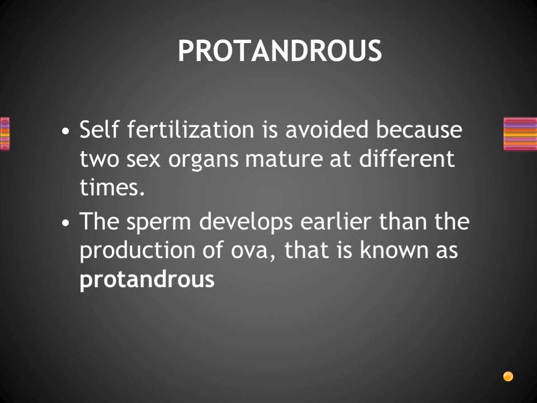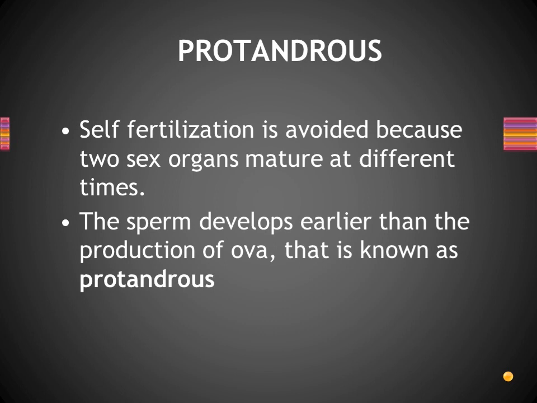The reason is that self-fertilization is avoided because the two sex organs mature at different times. Both are present in the same organism, but the maturity of these organs will be at different times, right? The sperm develops earlier than the production of ova.